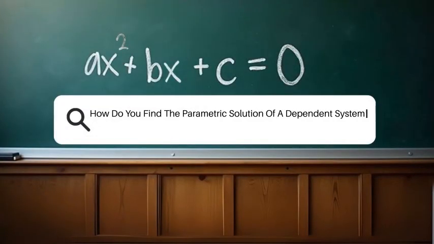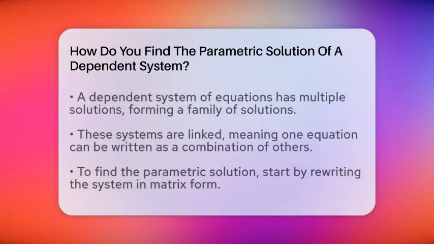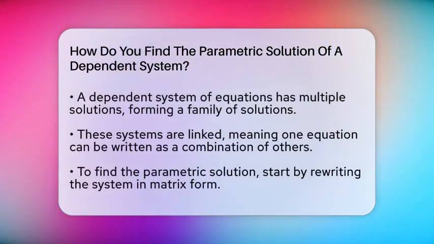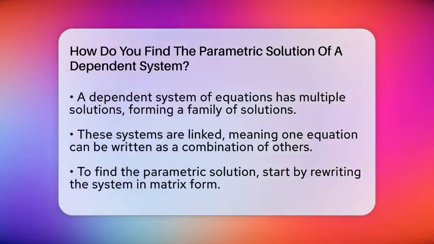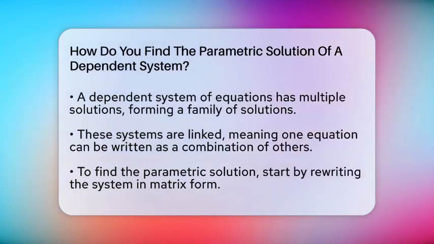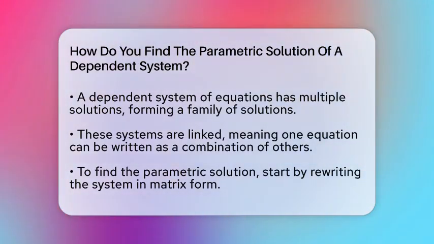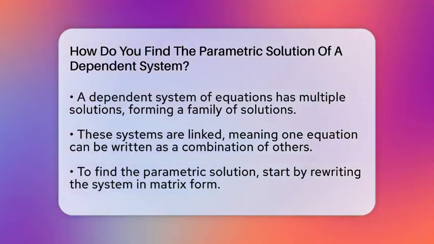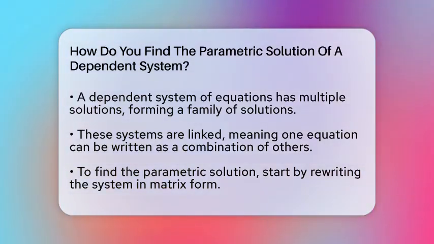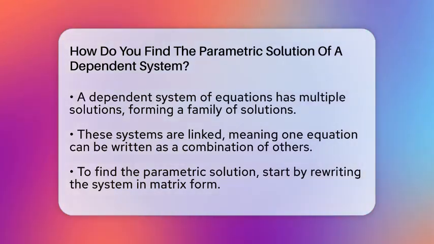How do you find the parametric solution of a dependent system? Imagine trying to find all the solutions to a puzzle where some pieces are connected in a way that they move together. That's what a dependent system of equations is like. These systems don't give you just one answer but many, forming a whole family of solutions.